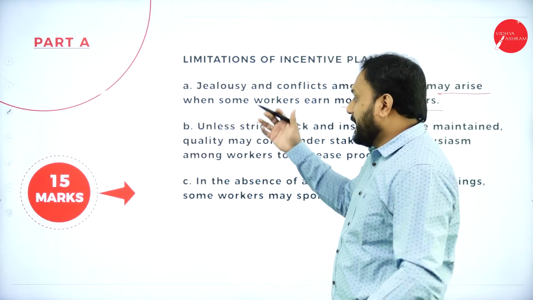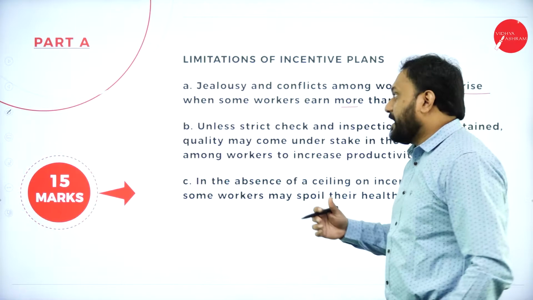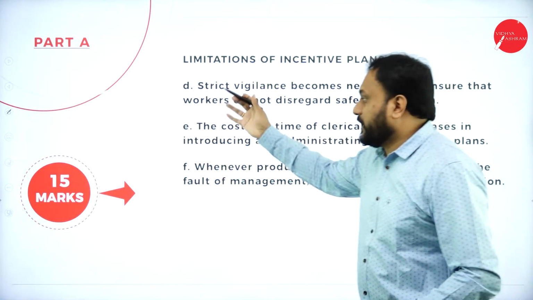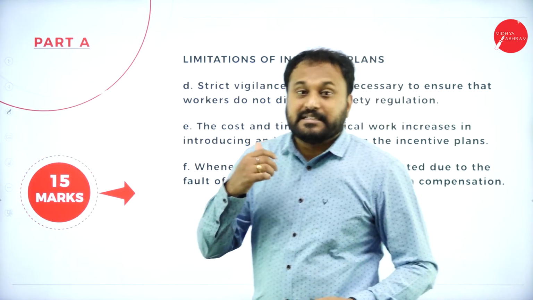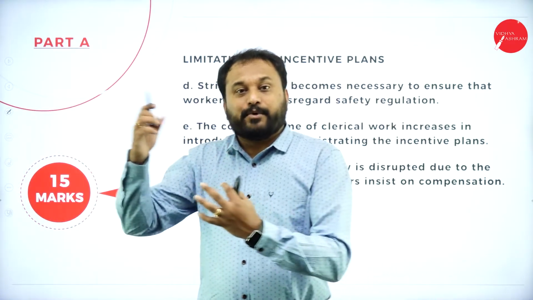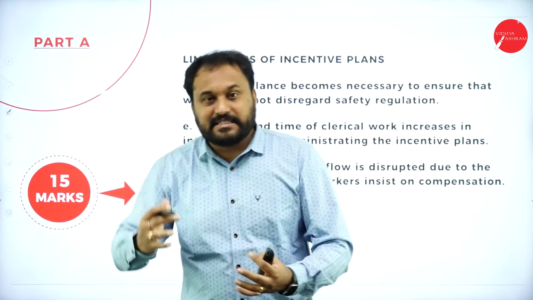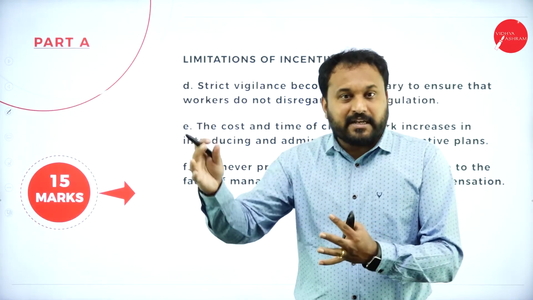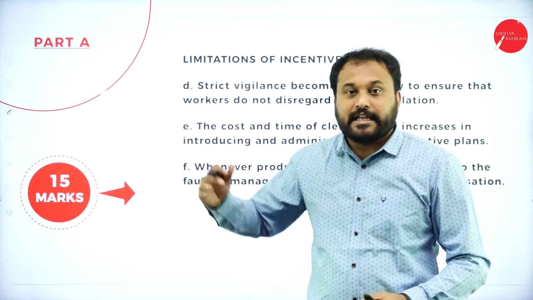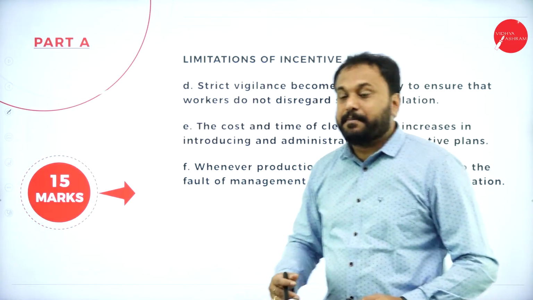So we have here A, B, C, and then I have also given you D, E, F. If you go with it, that is A to F, 6 points I have given you and 7 points there I have given you. So 7 plus 6 is 13, and here 2 marks for what the incentive plans meaning is. Write the definition also, and that is how you will get 15 marks.